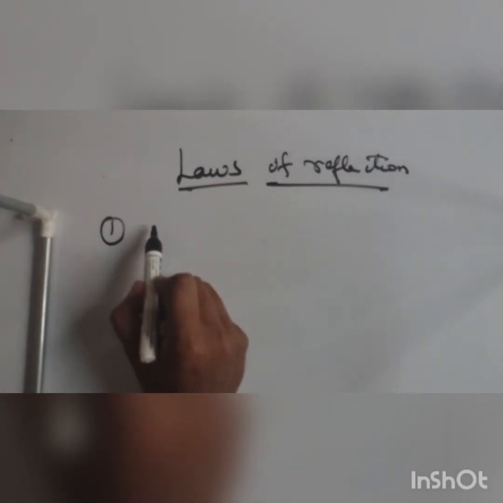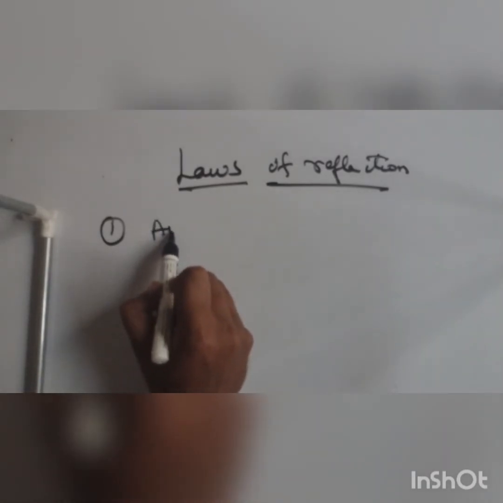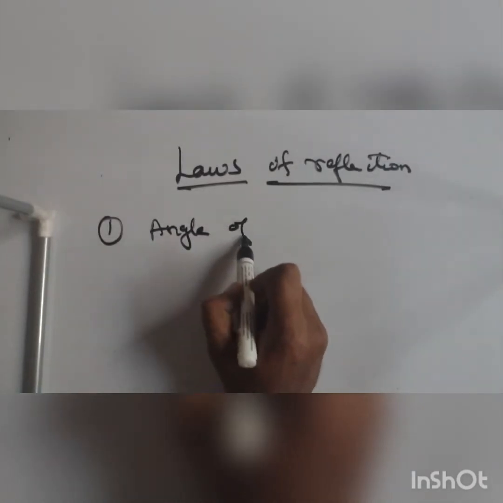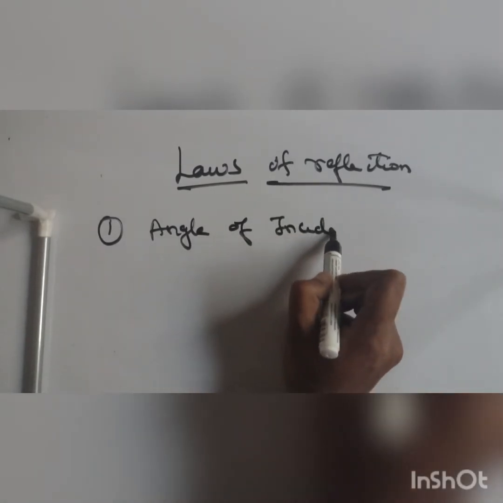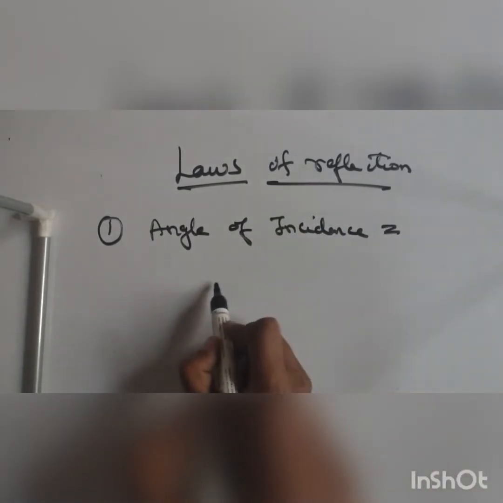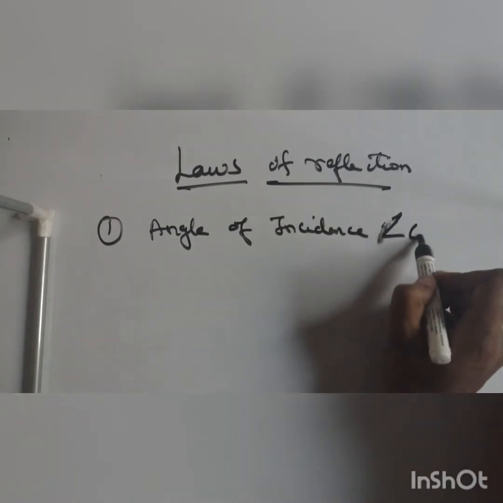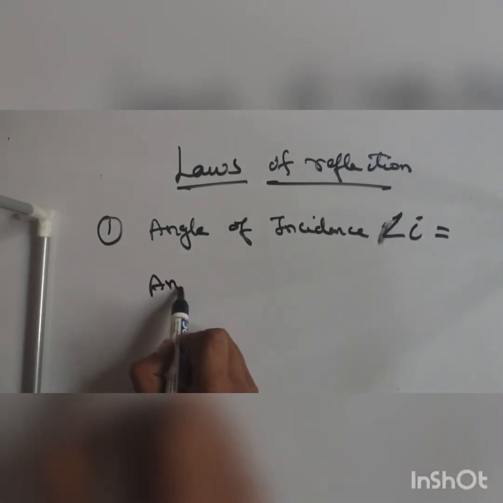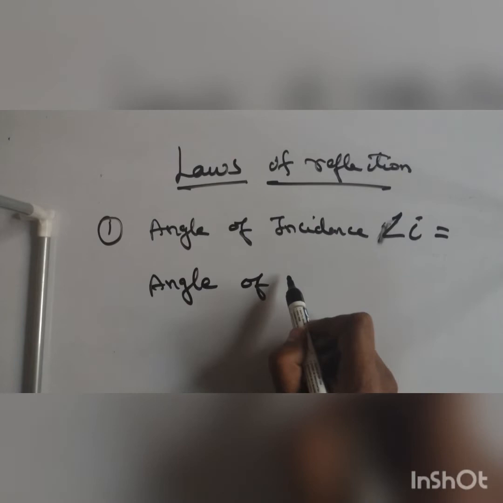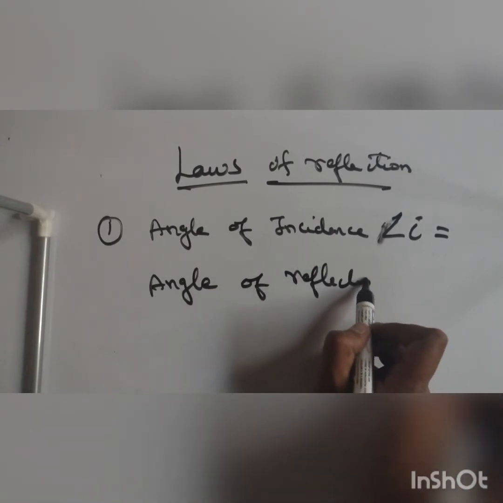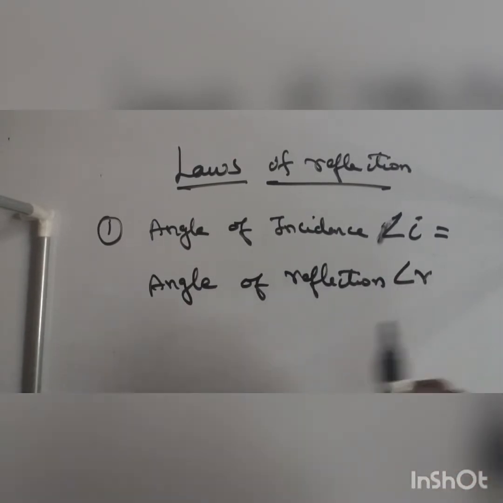So what is the first law? The angle of incidence is equal to the angle of reflection. Angle i is equal to angle r.